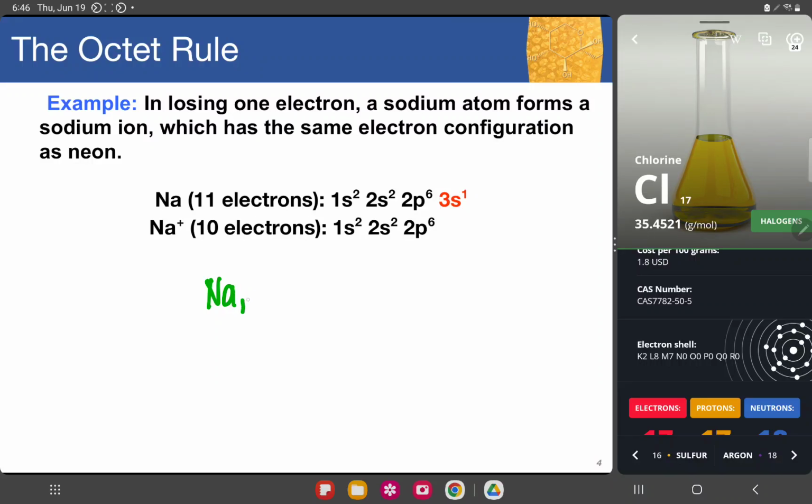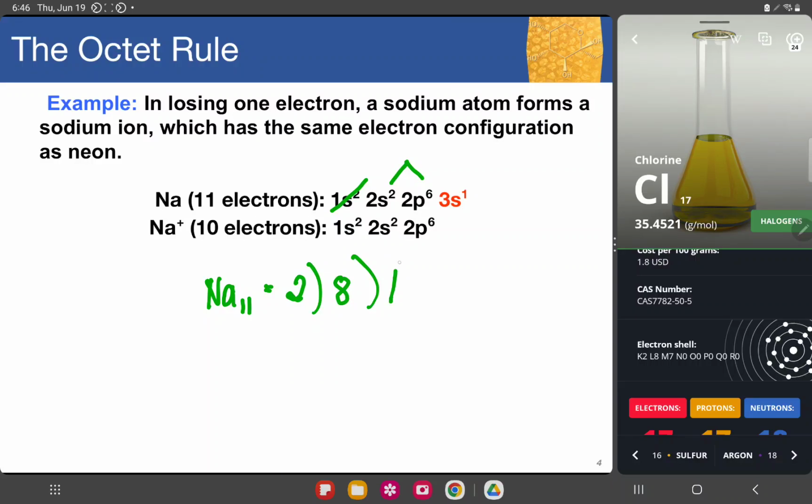For sodium that has 11 electrons, its first shell, for it to be stable, should have 2. This is the first part. Then the second shell should have 8. This is the 8 part, right? And then on the last shell, sodium only has 1. So a sodium with 11 electrons is a highly reactive sodium atom.